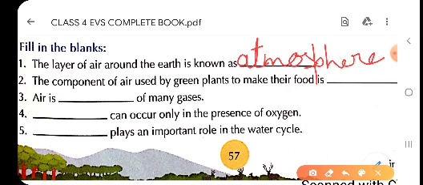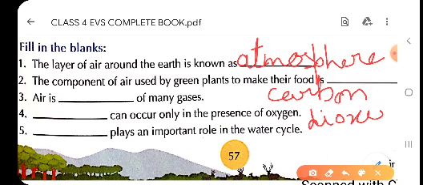Carbon dioxide is the component of air used by green plants to make their food. So here in the blank you will write carbon dioxide, C-A-R-B-O-N, carbon, D-I-O-X-I-D-E, oxide. So the answer of second one is carbon dioxide.